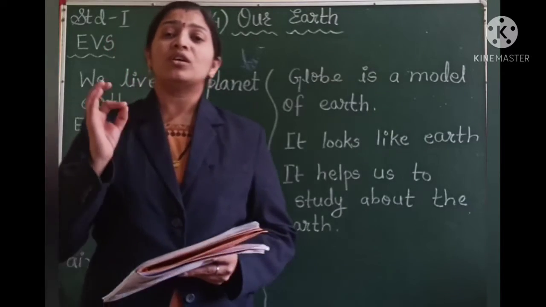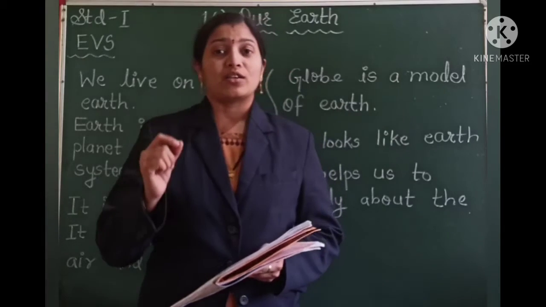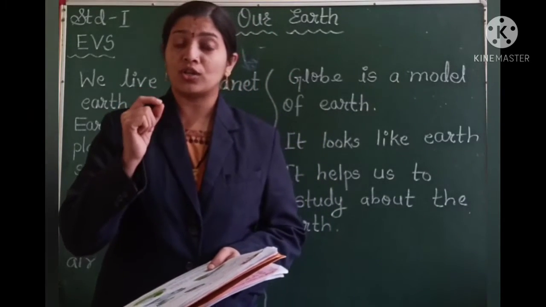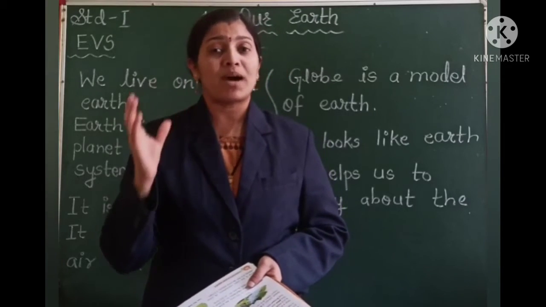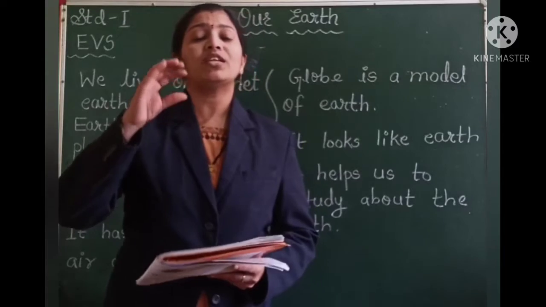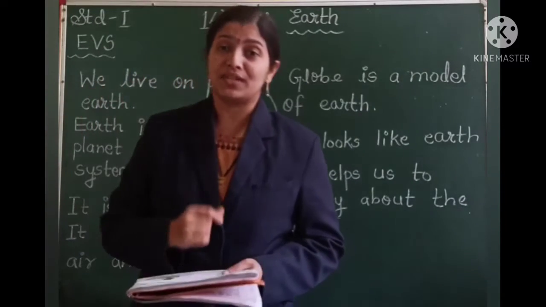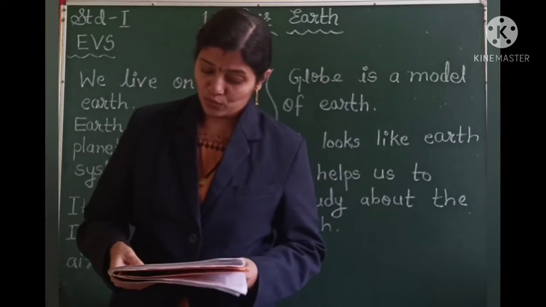Students, water covers a greater part of the Earth. In the picture of the globe, you have seen that a major part of the Earth is covered by water. So a very small part is covered with land, whereas a large part is covered by water.